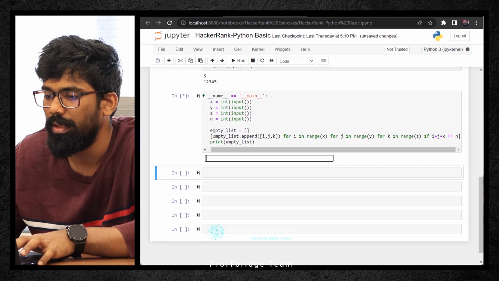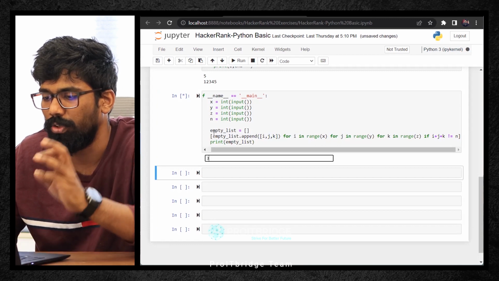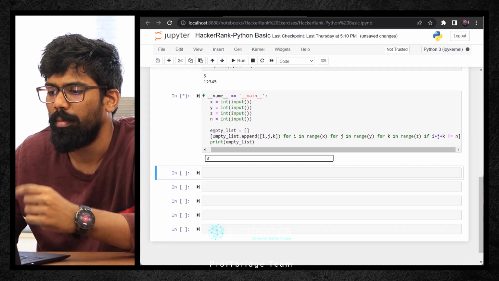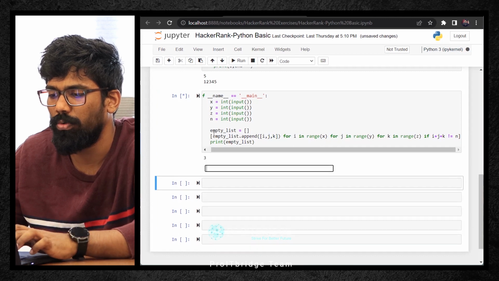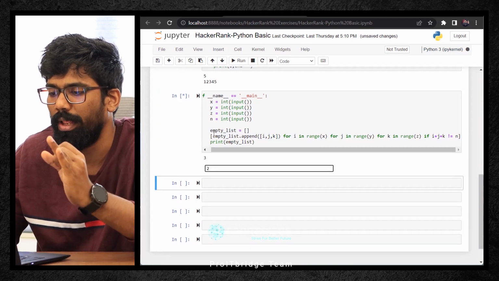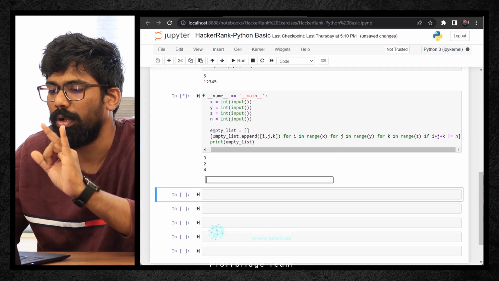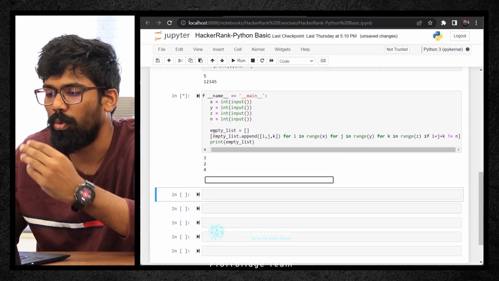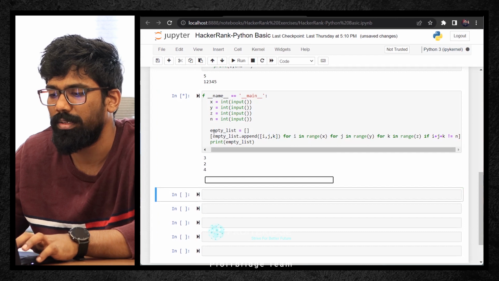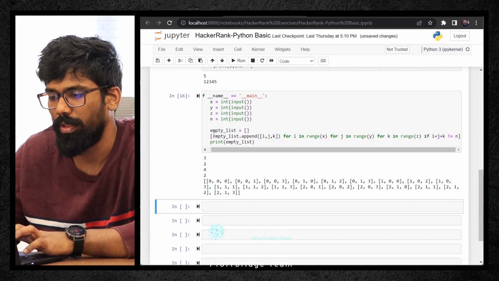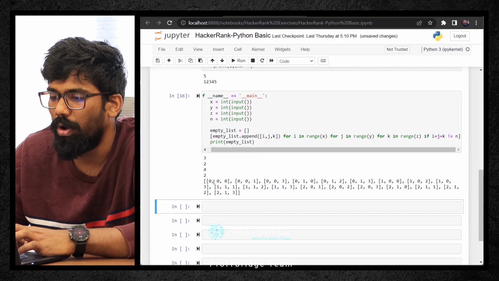Now let's say X is equal to 3, so 0, 1, 2 it will take. Y is equal to 2, so 0, 1 it will take. Z is 4, so 0, 1, 2, 3 it will take, and the total sum shouldn't be equal to 2. Now we got 0, 0, 0, 0, 0, 1, 0, 0, 2.